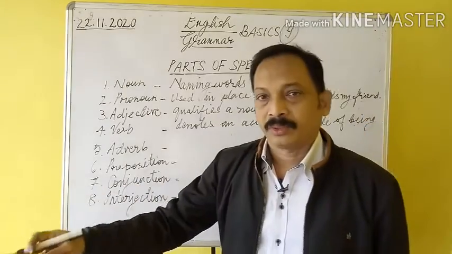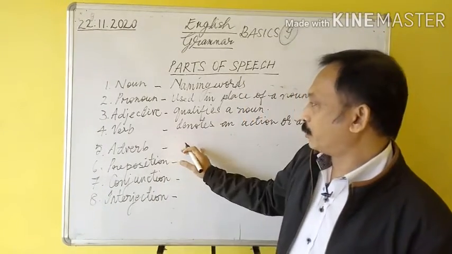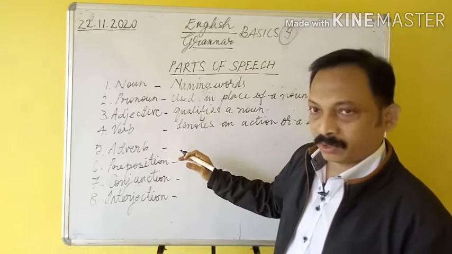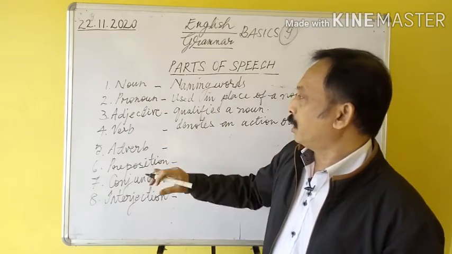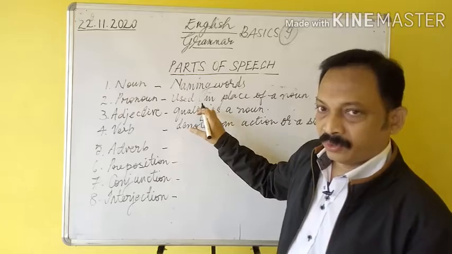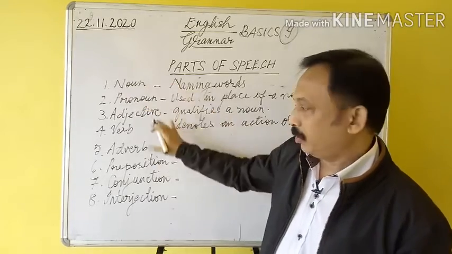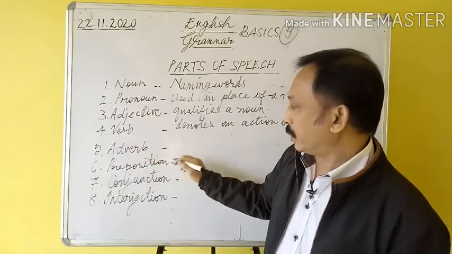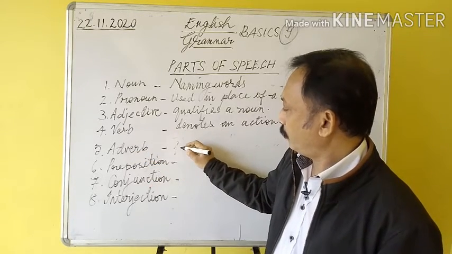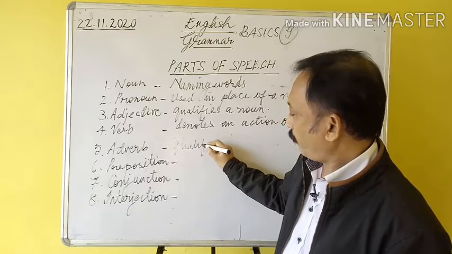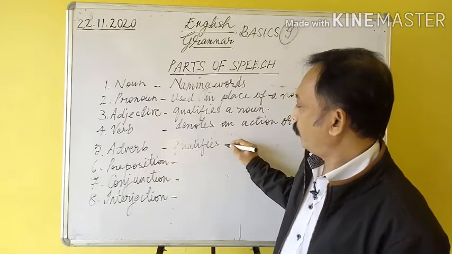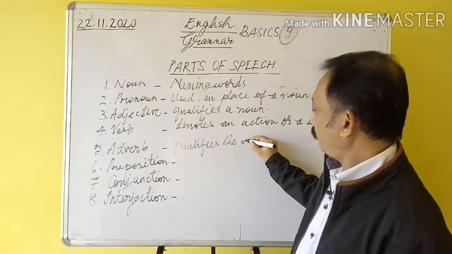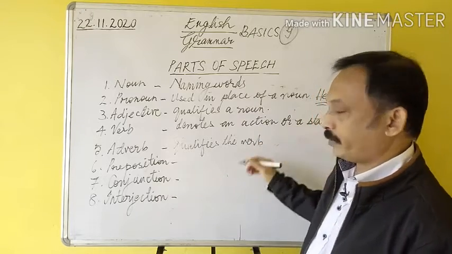And then comes adverb. Adverbs also are qualifying words, but they qualify not a noun, unlike the adjective. Adjective qualifies the noun, but adverb qualifies the verb. It is related to the verb. Qualifies the verb.